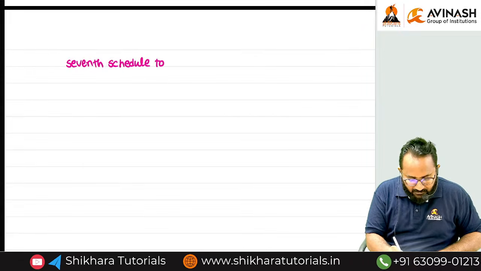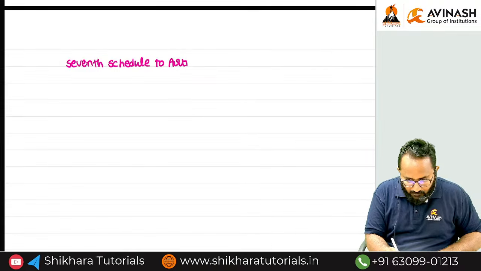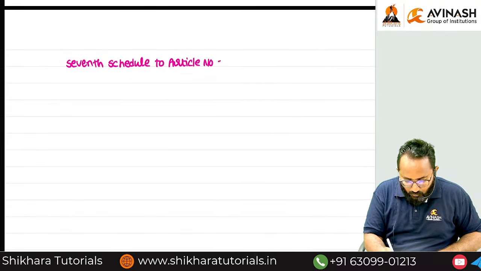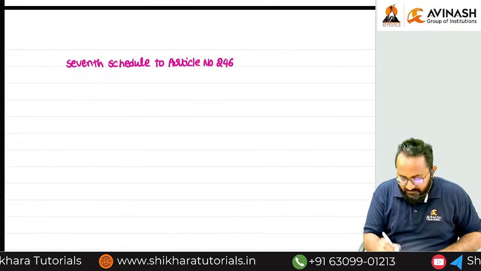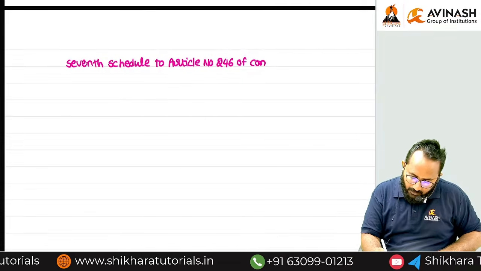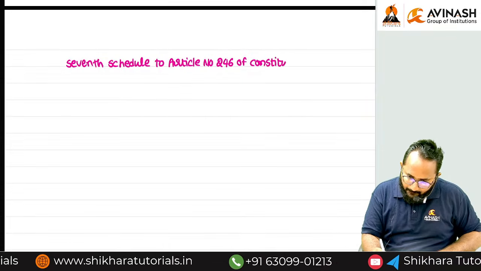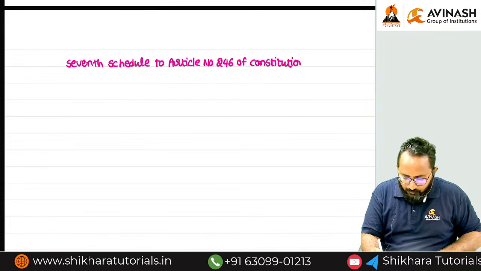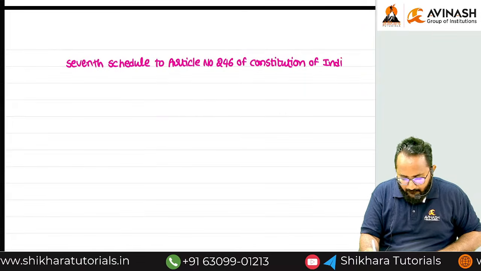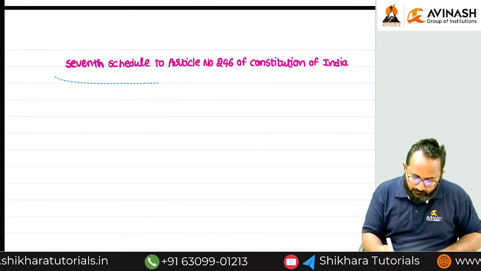Second, which article? Article number 246 of the Constitution of India. Again, please remember the flow.